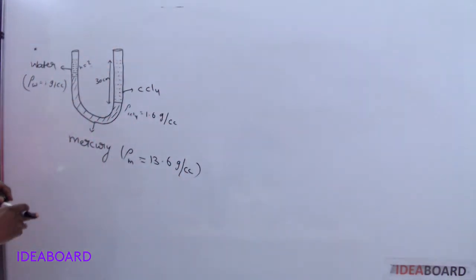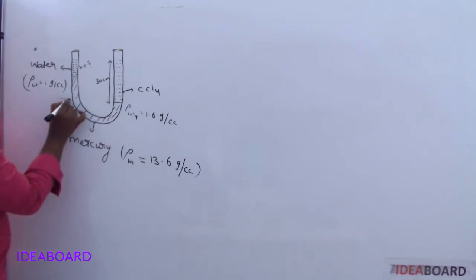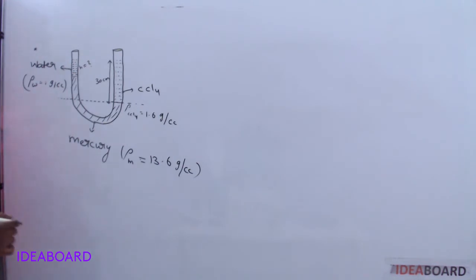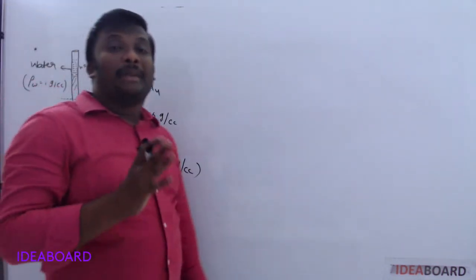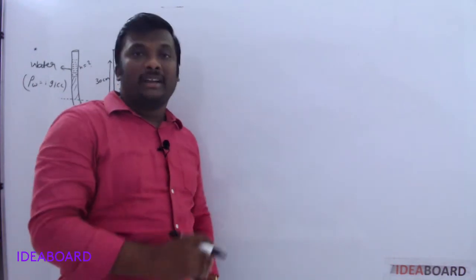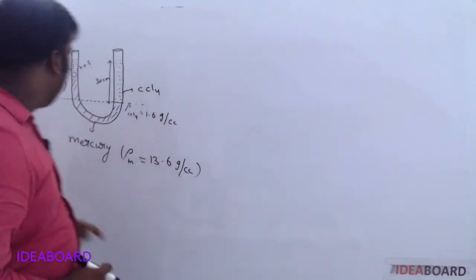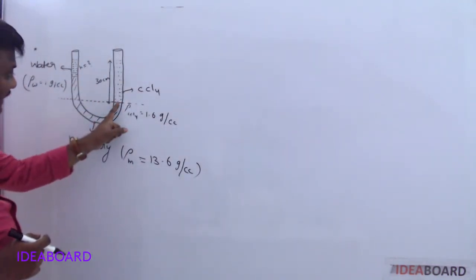For that, do one thing. Just imagine one straight parallel line. According to Pascal's law, what did we learn? Pascal's law says pressure is the same at all points in a fluid when they are at the same level. So what is the pressure acting here?